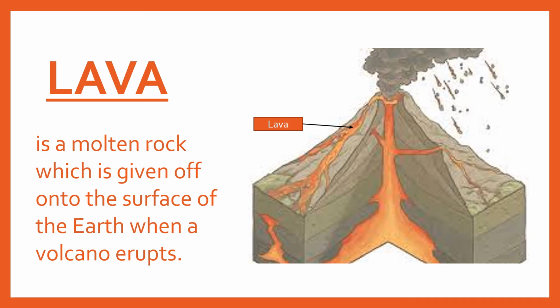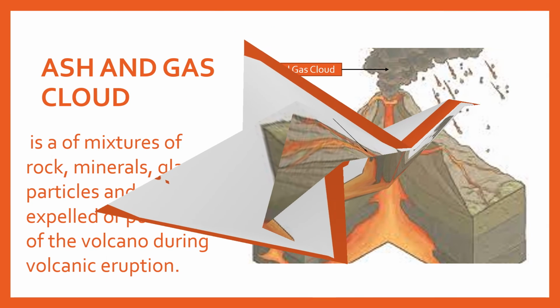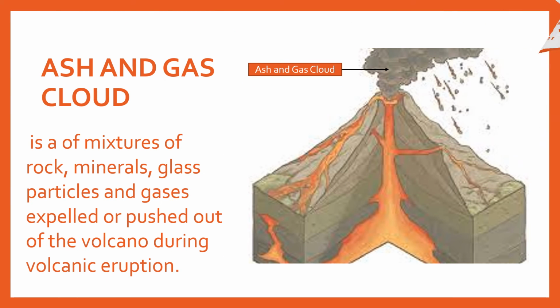Lava is a molten rock which is given off onto the surface of the earth when the volcano erupts. Ash and gas cloud is a mixture of rock, minerals, glass particles, and gases expelled or pushed out of the volcano during volcanic eruption.